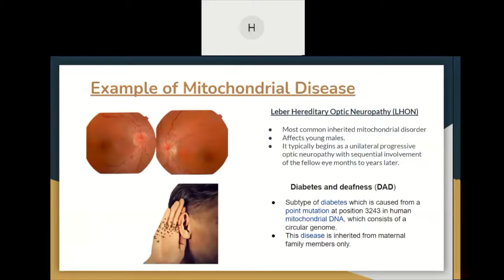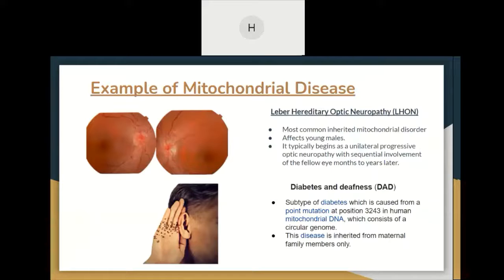Examples of mitochondrial disease are, the first one, Leber hereditary optic neuropathy, LHON. This is the most common inherited mitochondrial disorder, which affects young males. It typically begins as a unilateral progressive optic neuropathy with sequential involvement of the fellow eye months to 2 years later.